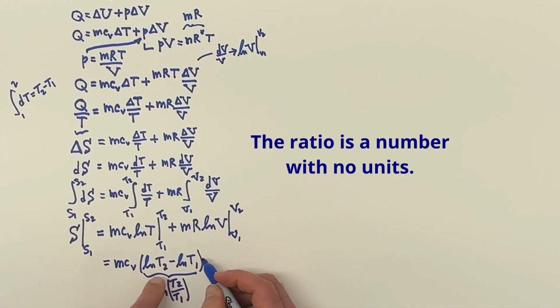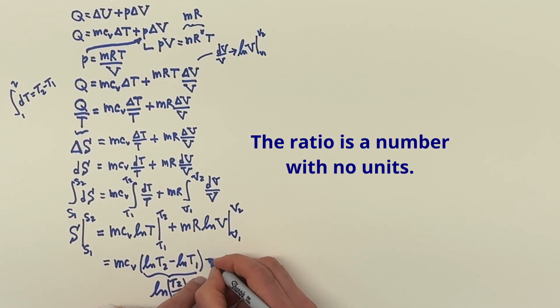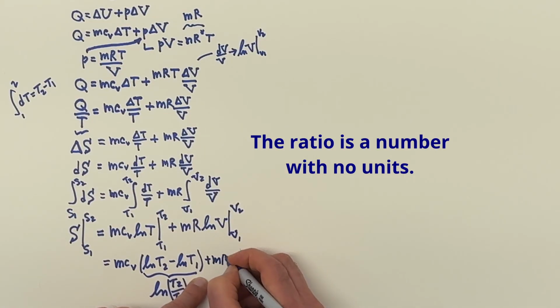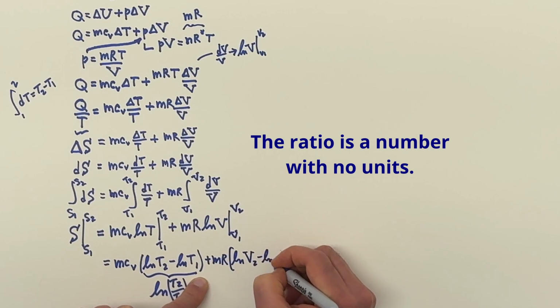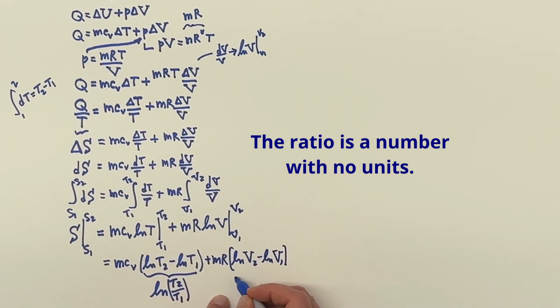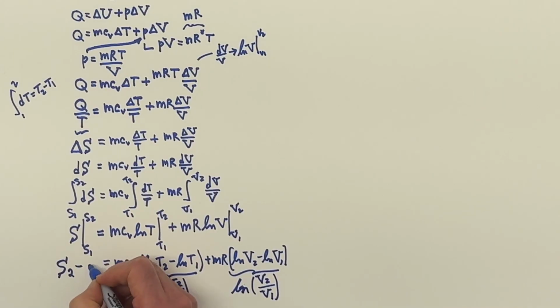So don't let it bother you that at this intermediate step you see something like the log of V2 minus the log of V1. These are going to get combined and everything's going to be fine: the log of V2 over V1. All right, so you can think of this as a ratio. And this over here is S2 minus S1.